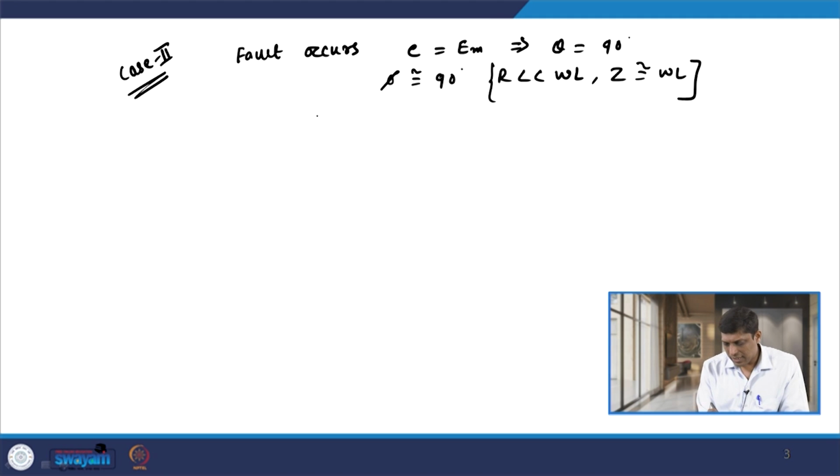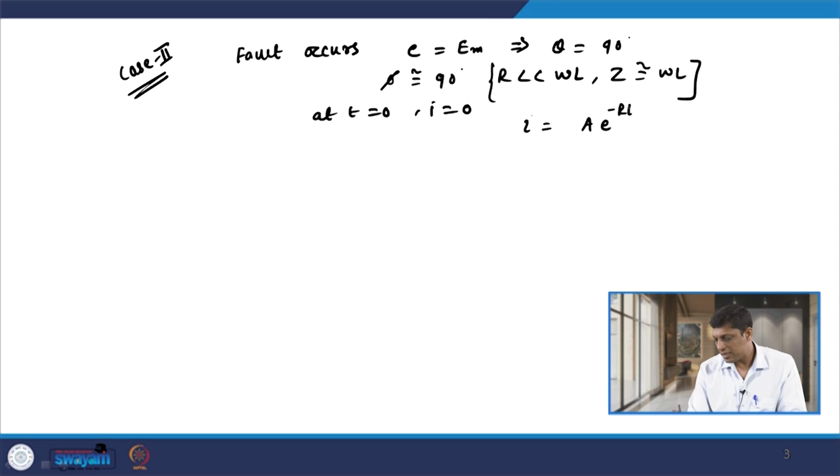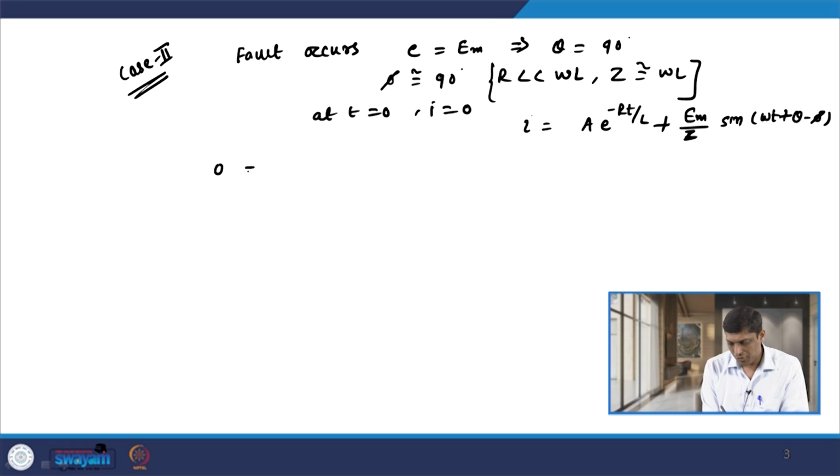With this, if the fault occurs at t equal to 0, the current is also 0. So, in the previous equation, I equal to A e raised to minus R t by L plus Em by Z sin of omega t plus theta minus phi, if I put the values, then I is equal to 0.